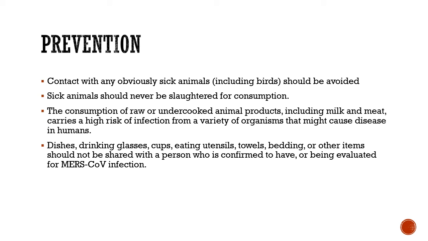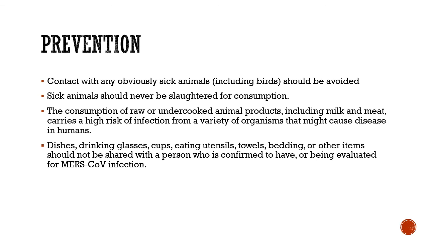Now, in this particular virus, there is some hint towards the spread from an animal, that is camel. So, contact with any obvious sick animal, including birds and the camels, should be avoided. Sick animals should never be slaughtered for consumption. The consumption of raw or uncooked animal products, including milk and meat, carries a high risk of infection from a variety of organisms that might cause the disease in humans.